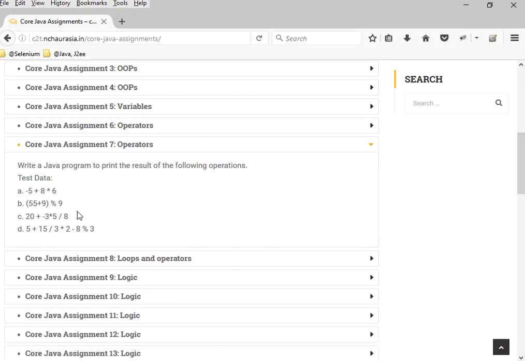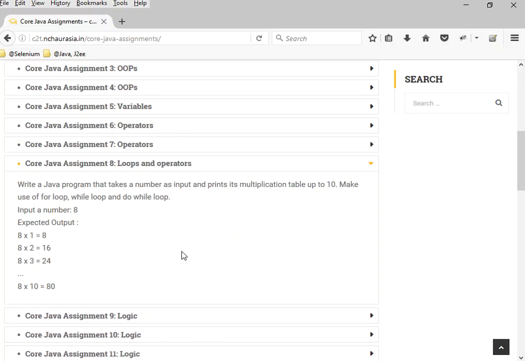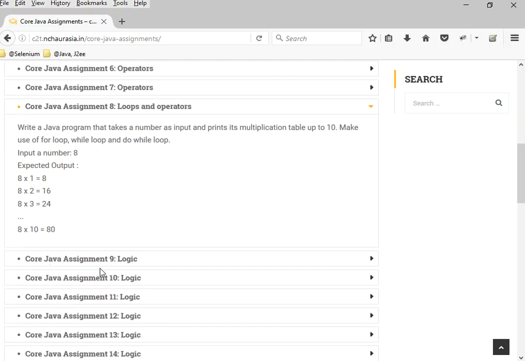I believe this one is very easy. If you want to do it, do it. Otherwise, you can skip it. I want you to try this program that uses a loop and an operator to display a table of 8, and it should show like this: 8 into 1 equal to 8, 8 into 2 equal to this. Please do this and try it, I will help you.